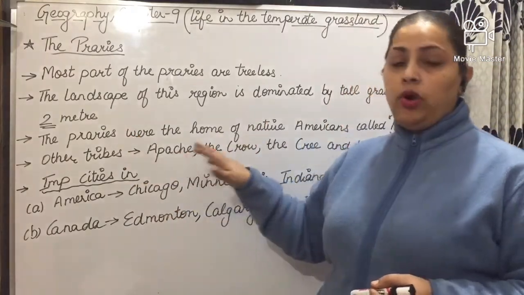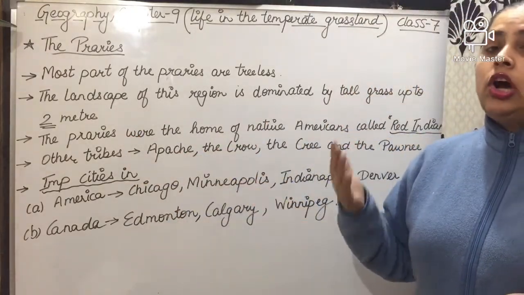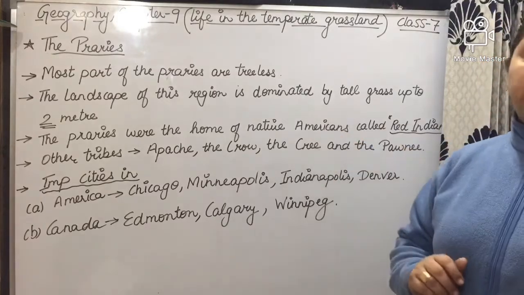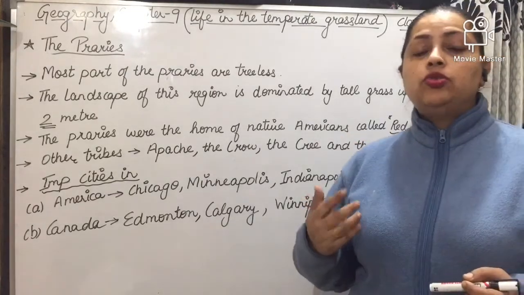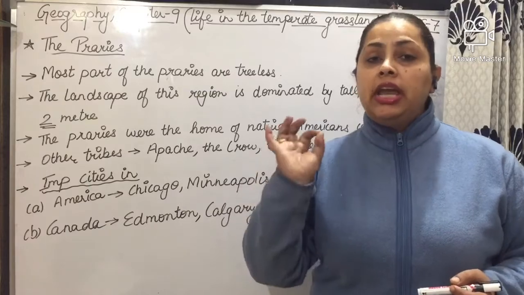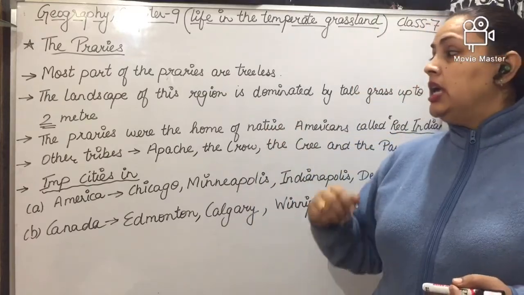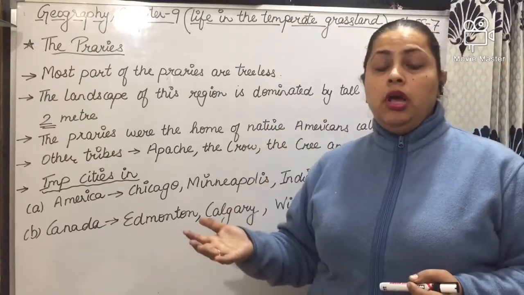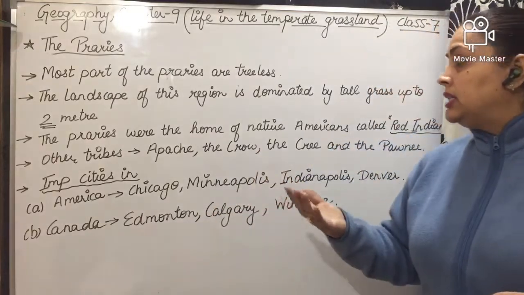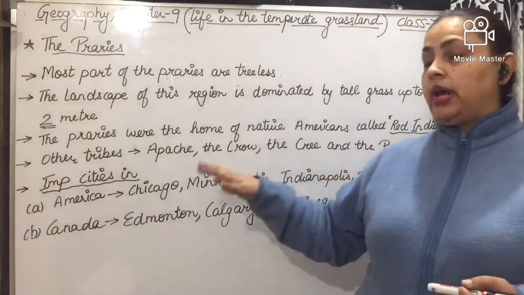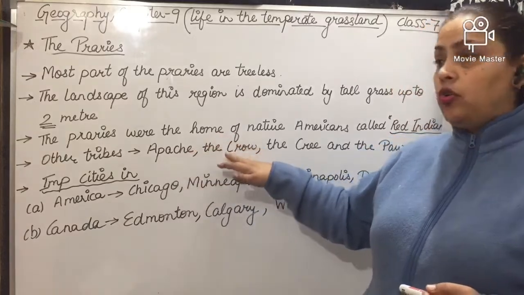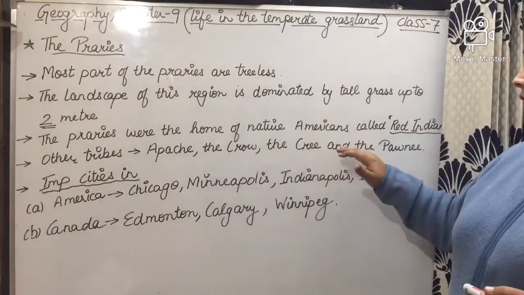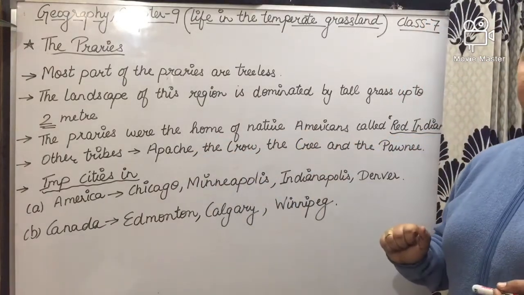The prairies were the home of the Native Americans, to whom we call Red Indians. It also acted as a home to other tribes like Apache, Crow, Cree, and the Pawnees.